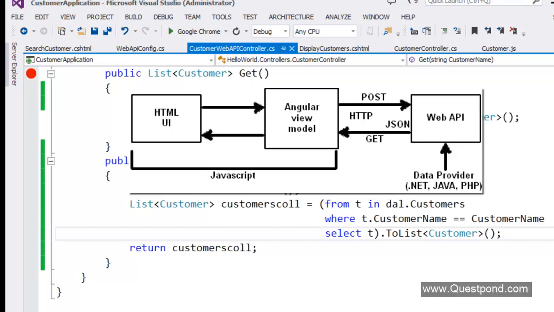It communicates using JSON format or XML format depending on the content negotiation. And then we have the customer view model class, the JavaScript class, which is created in Angular. And it's like a bridge between the data provider and your HTML UI. And the HTML is there to show the user interface, do alignment, do positioning, etc. So we have ended up with a very, very professional architecture at this moment, and that's really good.